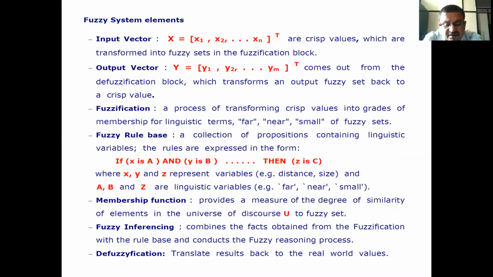Therefore, the membership function provides a measure of the degree of similarity of elements in the universe of discourse U to a fuzzy set. Fuzzy inferencing combines the facts obtained from the fuzzification with the rule base and conducts the fuzzy reasoning process. Defuzzification translates results back to the real world values.